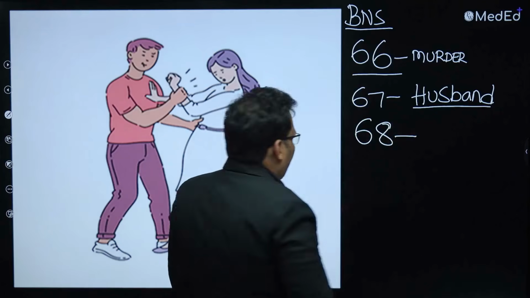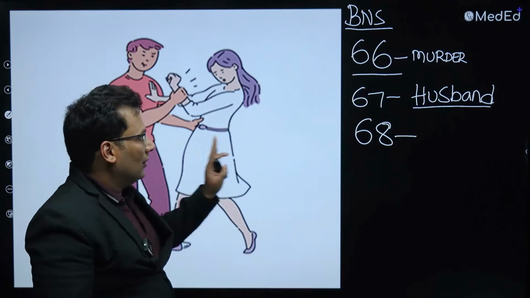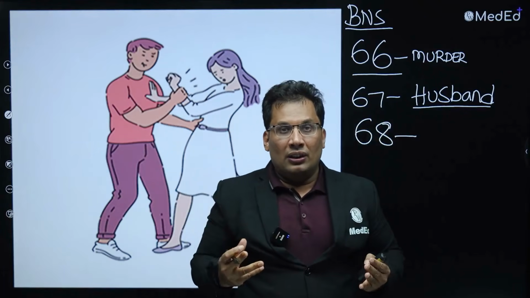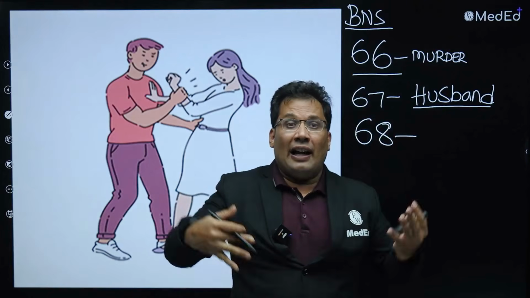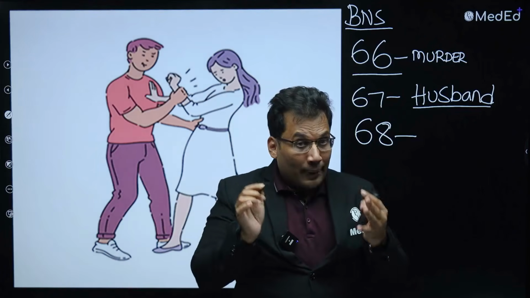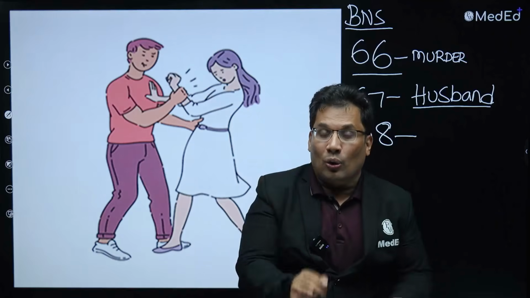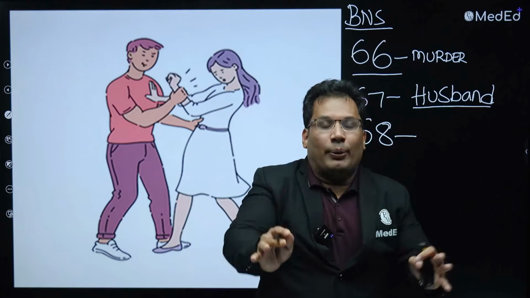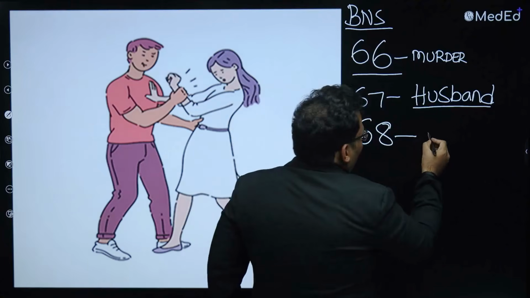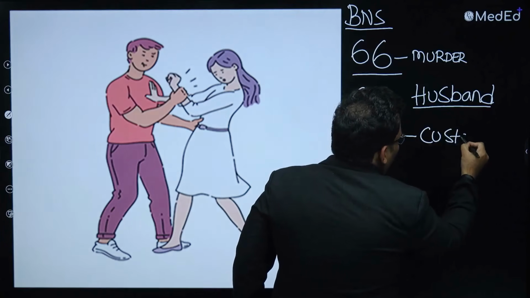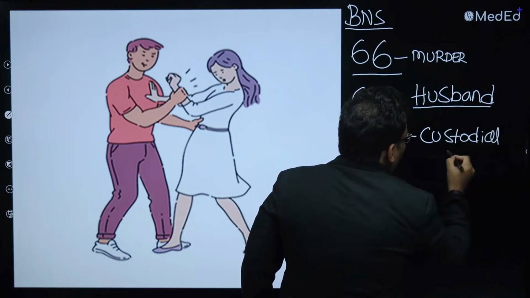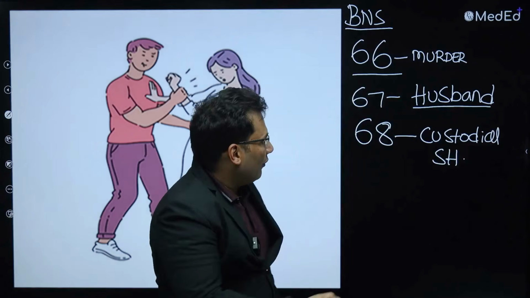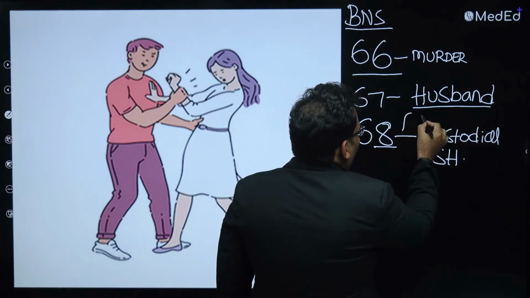Now again 68. The bad man here is in a very good position. He has some power. By abusing his power, he is having sexual intercourse. So remember, it is not rape. He is having sexual intercourse with an employee or with someone by abuse of power. So you can say this is custodial intercourse, sexual intercourse. How to remember? 8 for authority.